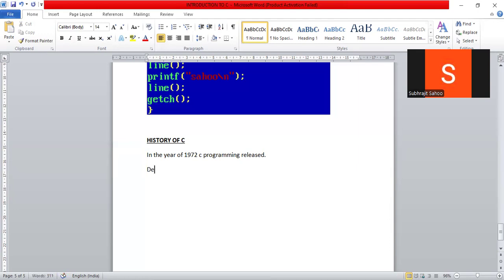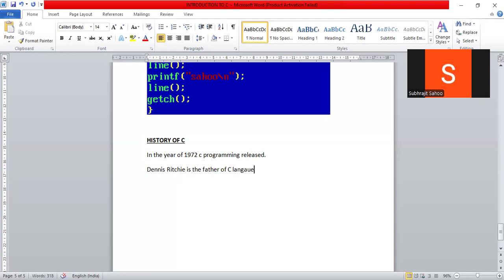Dennis Ritchie, R I T C H I E. Dennis Ritchie is the father of the C language.